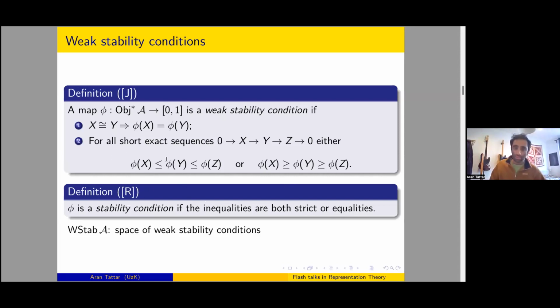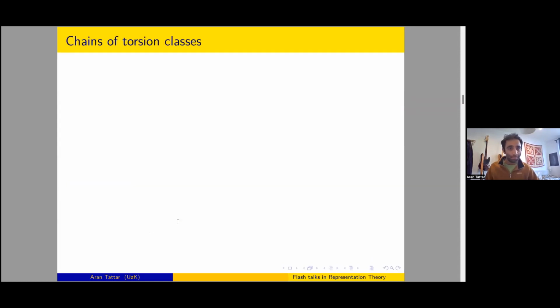So for a stability condition, you need that phi is strictly increasing, strictly decreasing, or constant along the whole short exact sequence. And by WStab(A), I'll denote the space of weak stability conditions on A. This is a topological space. I won't get into the details of that structure, but it does have a topological structure.